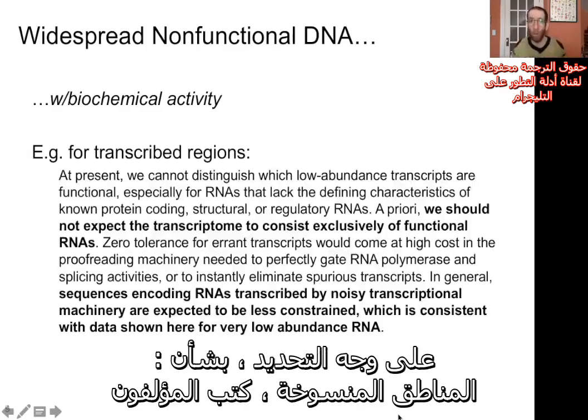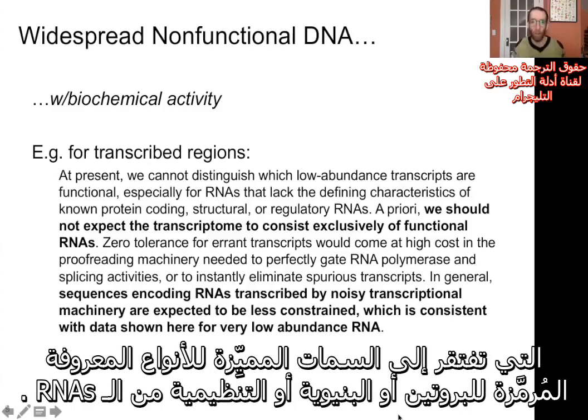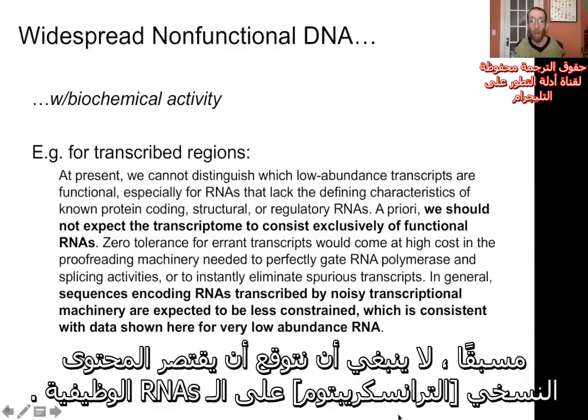Specifically for transcribed regions, the authors write, "At present, we cannot distinguish which low abundance transcripts are functional, especially for RNAs that lack the defining characteristics of known protein coding, structural, or regulatory RNAs. A priori, we should not expect the transcriptome to consist exclusively of functional RNAs.